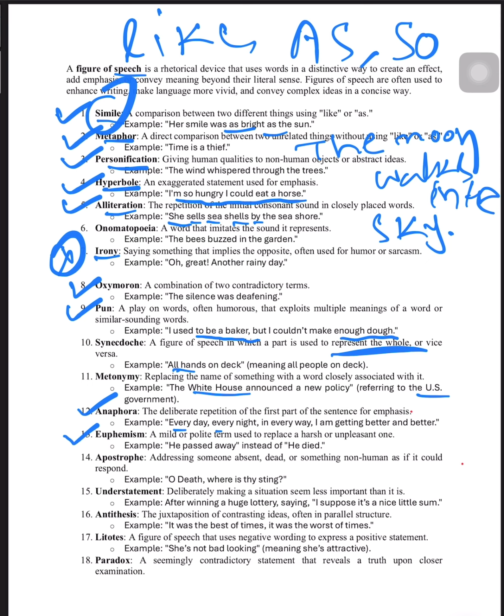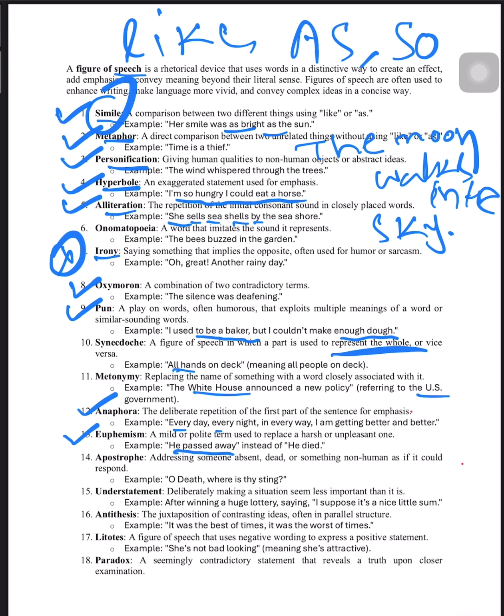Next, you see euphemism. What is euphemism? A mild or polite term used to replace a harsh or unpleasant word. For example, instead of saying he died, we are saying he passed away. Okay, I'm giving another very easy example. Instead of saying he is a very bad person, I am saying that he is not a good person. Here you can see the same thing. He passed away means actually he died, but it is said in such pleasant words.